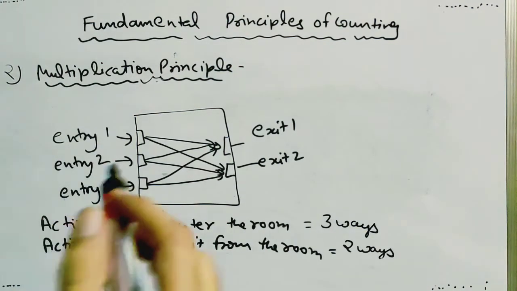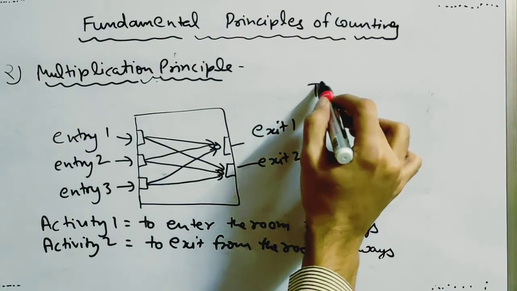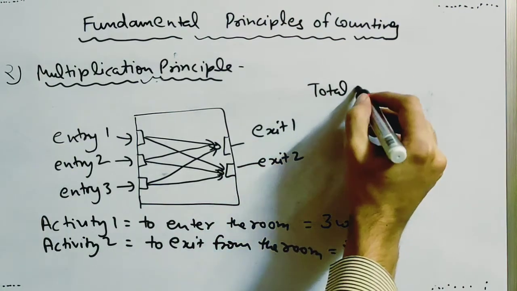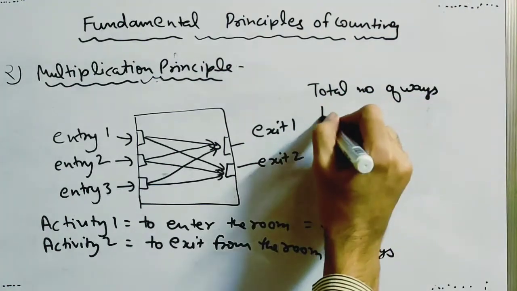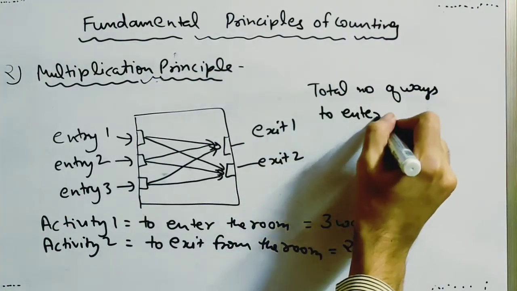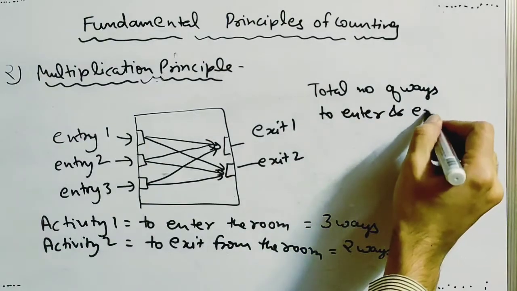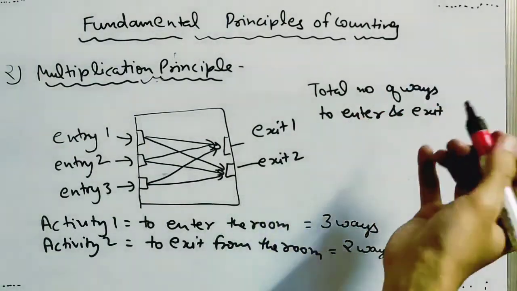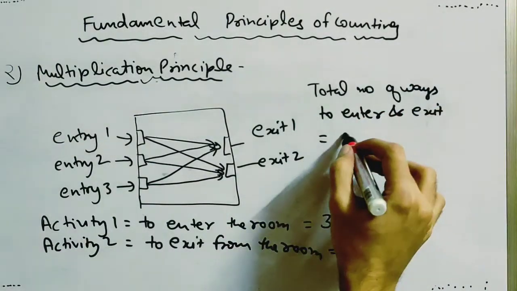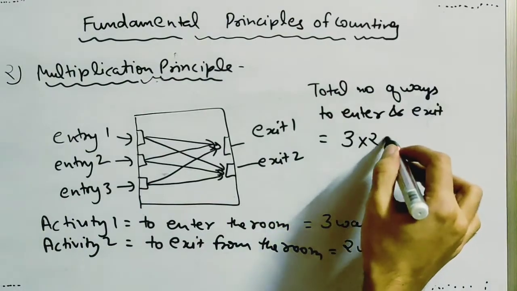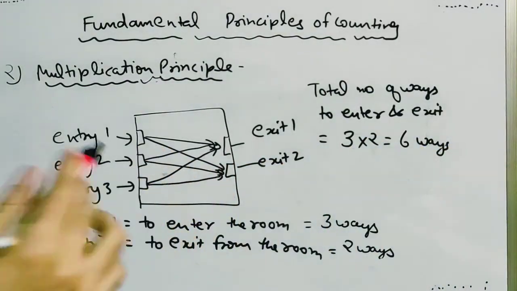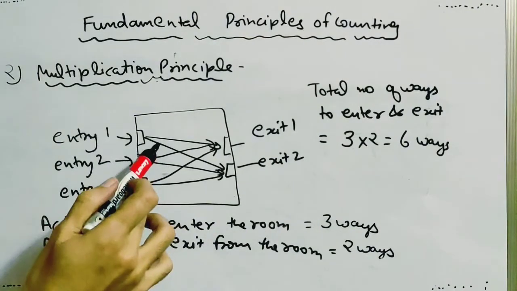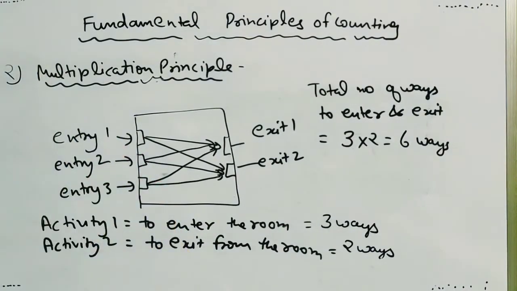So the total number of ways to enter and exit together, jointly or in sequence, will be given by 3 into 2, that is 6 ways. You can verify it from this diagram: 1, 2, 3, 4, 5 and 6.